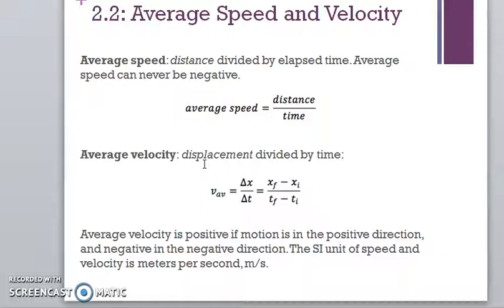Displacement is not like distance. Displacement is strictly how far away you are from where you began. So displacement is the final position minus your initial position. And of course the change in time is final time minus initial time.